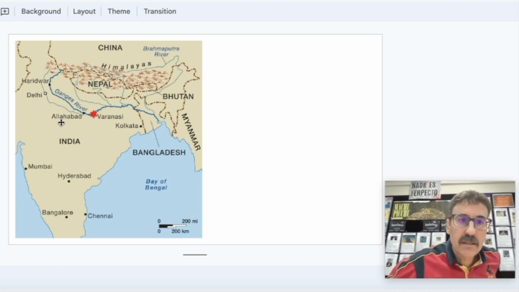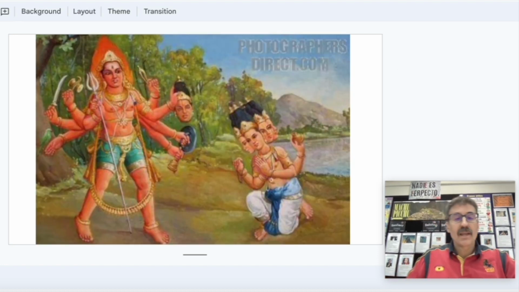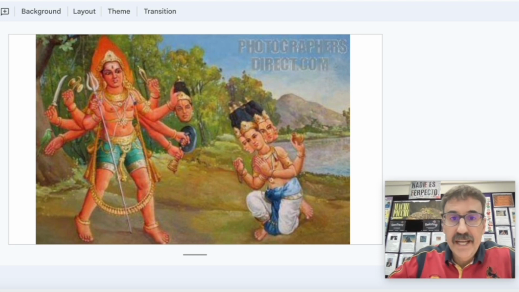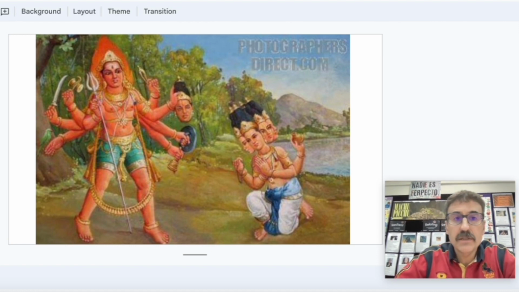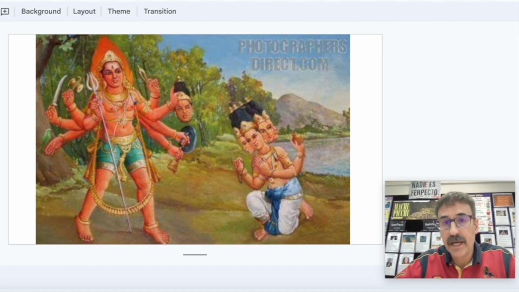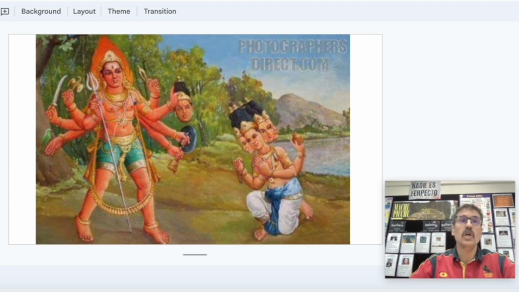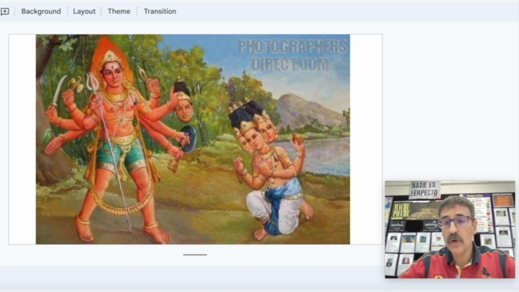So we are here now, we pass Allahabad, and now we are in Varanasi or Benares. Some of you may be able to recognize these gods. In Hindu religion, they believe in Trimurti, that there are three main gods. And one of them is Brahma, the God who creates the universe. He appears with four heads.